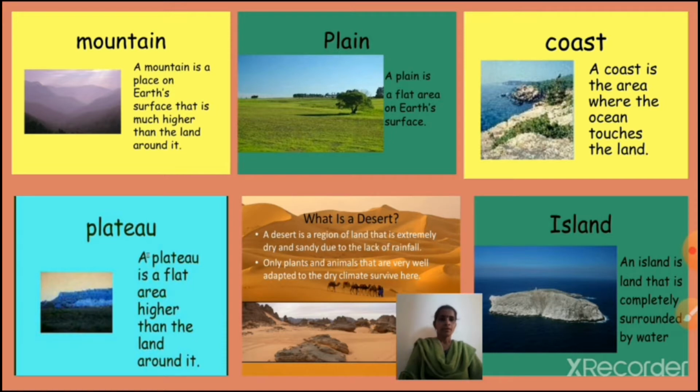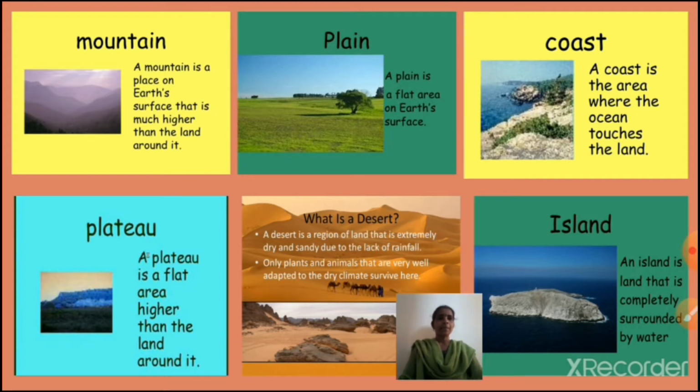Here now you are going to know about some definitions of landforms. Mountain. A mountain is a place on Earth's surface that is much higher than the land around it. So, mountain means much higher than the land around it.